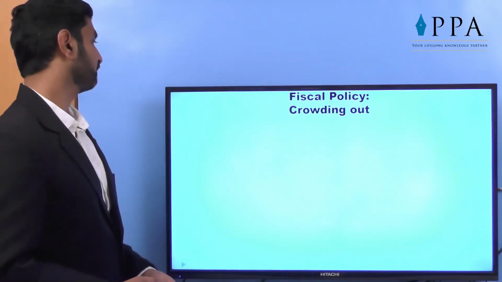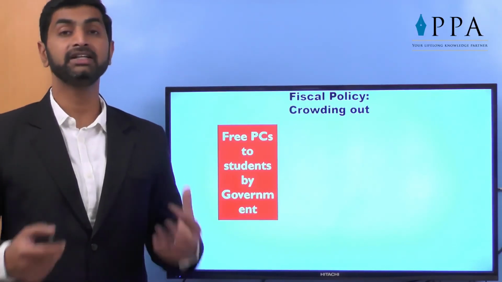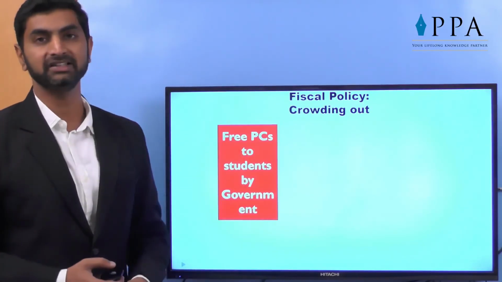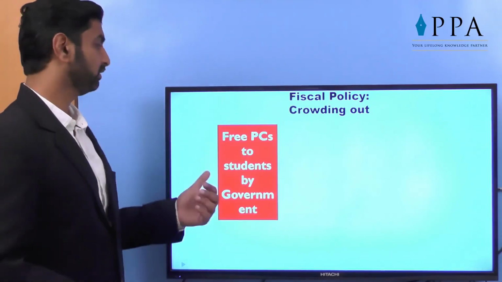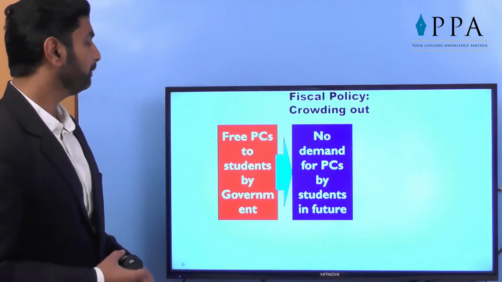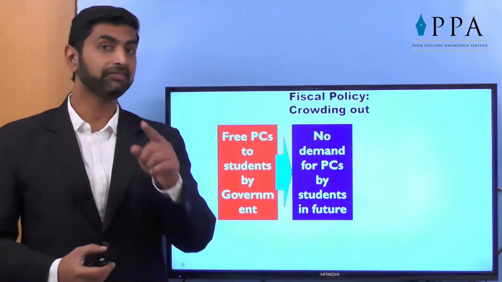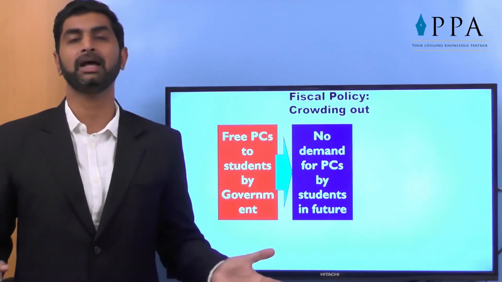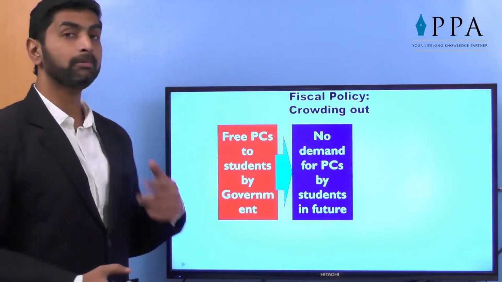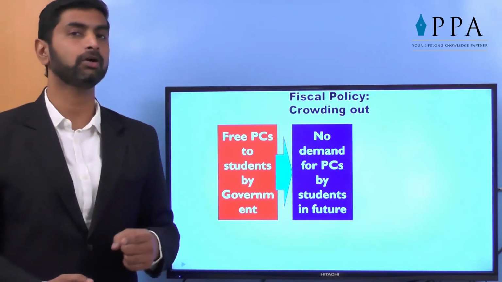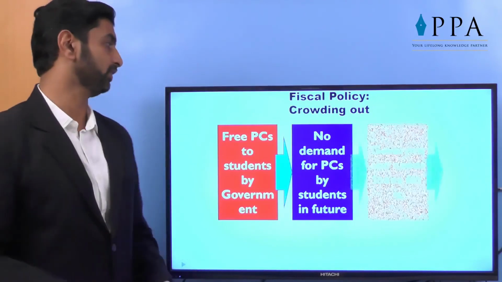Let's see how. For example, a government, let's say a state government or even a central government, declared that it will give free PCs or laptops to students. What will be the impact? It's a good decision, of course. Let's see how it goes. Free PCs to students by government, so no demand for PCs by students in future. If you are a student, you must be very happy because you are getting a laptop or a tab or a PC free of cost. It's a gift given by government. But if you are a manufacturer of computers, you will not be happy because you found that there will be no demand for PCs by students in future.